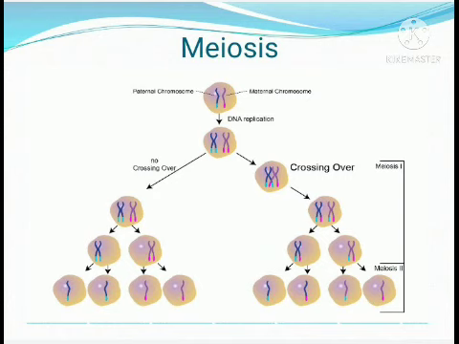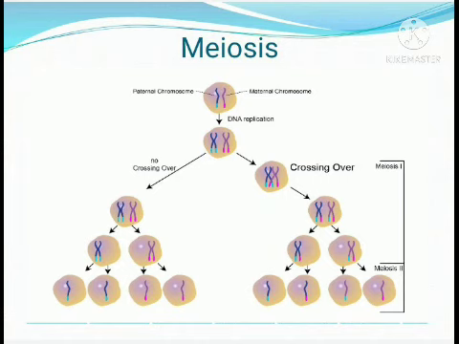In meiosis 1, in prophase 1, the two identical chromosomes are brought to the center; in metaphase they line up at the center; in anaphase they get separated; and in telophase, through cytokinesis, two daughter cells are formed with 23 chromosomes. That is what happens in meiosis 1.